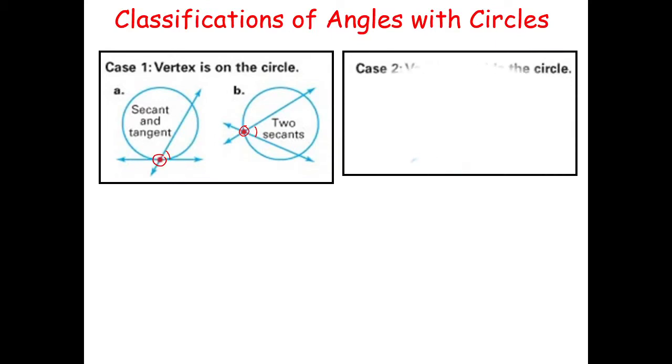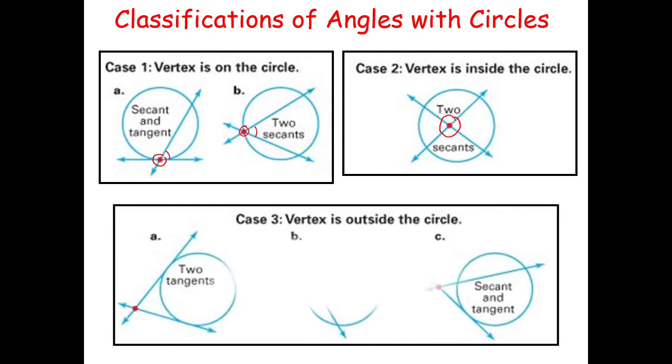Second case, vertex is inside the circle. This is only possible for secants only. 2 secants intersecting inside the circle. So you have noticed now that the vertex is inside the circle. A tangent isn't possible. This is only possible for 2 secant lines.